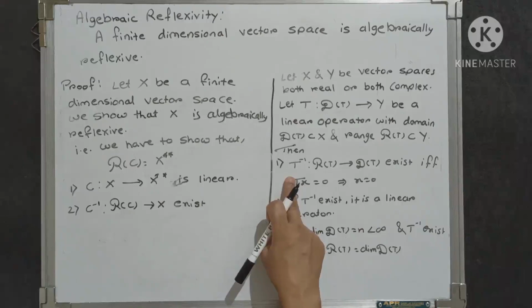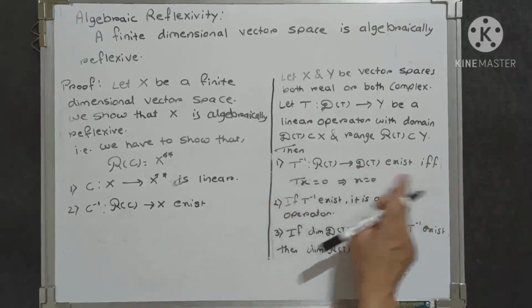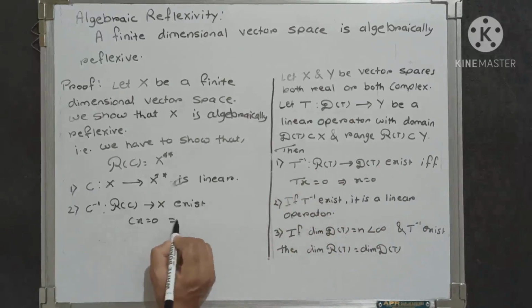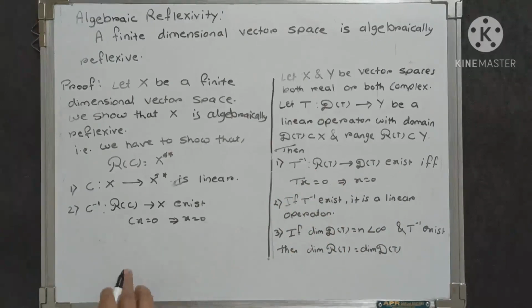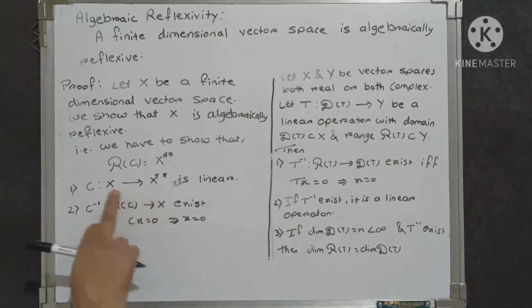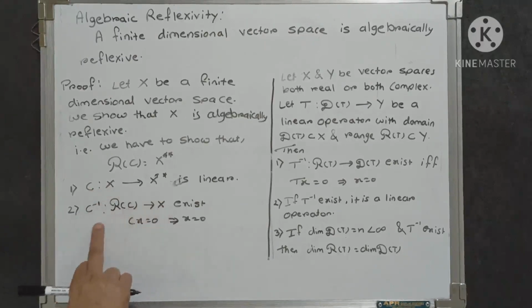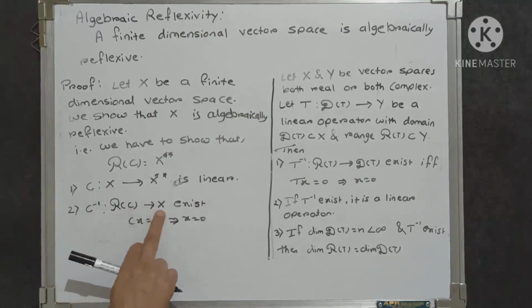To show that C inverse exists, we have to show that Cx equals 0 implies that x equals 0. By proving this, we get that the mapping C inverse from script R of C to X exists, because the domain of C is X, that's why we write X here. That is our second step.